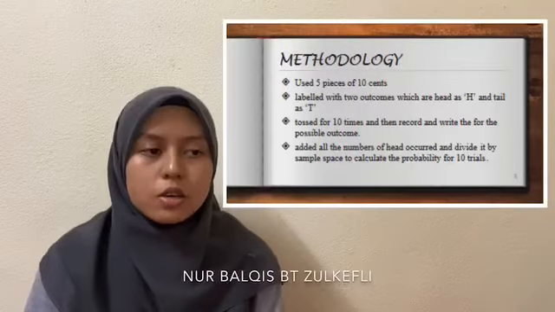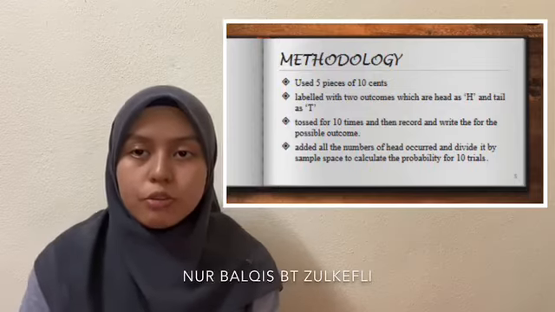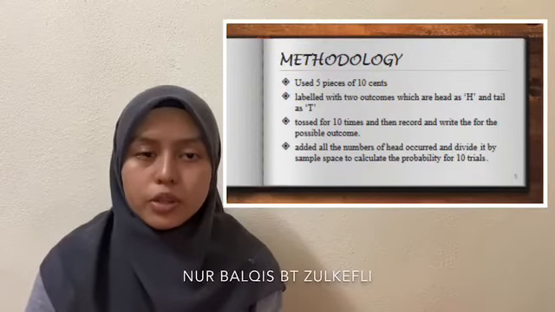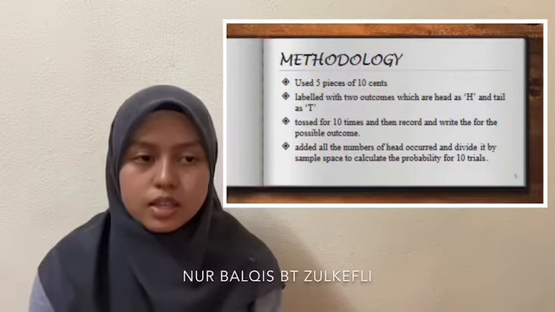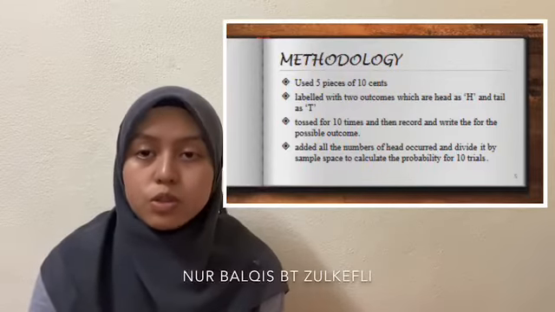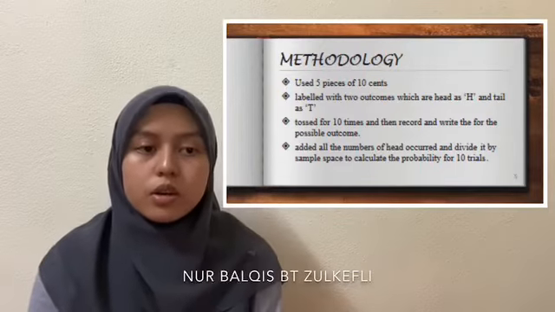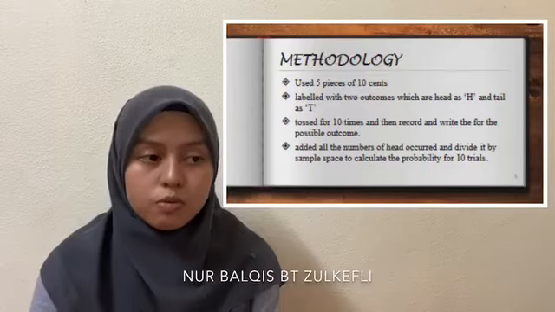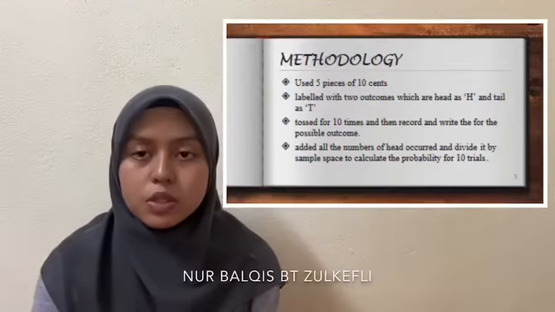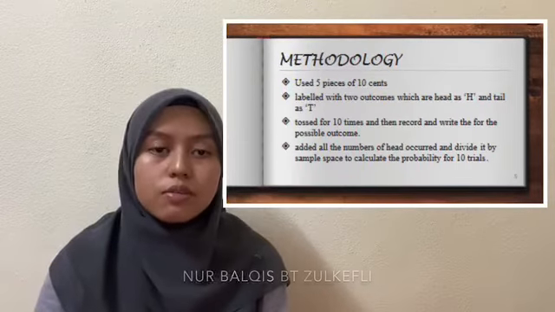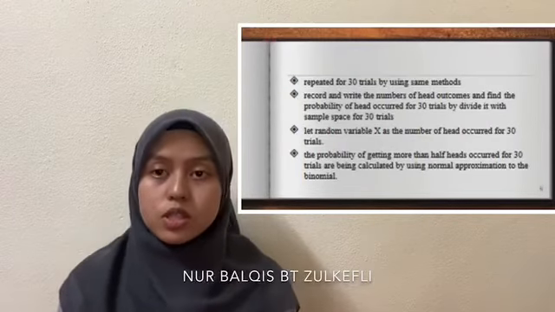For the methodology, firstly, for this experiment, we need to use 5 pieces of 10 cents, so the result will not be affected by the weight or length of the coin. Then the coins are labeled with 2 outcomes, which are T as tail and H as head. After that, the coins are tossed 10 times, and we record and write the possible outcomes. Next, record and write the number of hits from the outcomes. Then add all the numbers of hits and divide by the sample space to calculate the probability for 10 trials. Then the experiment was repeated for 30 trials using the same method.